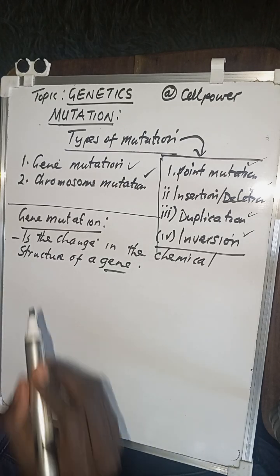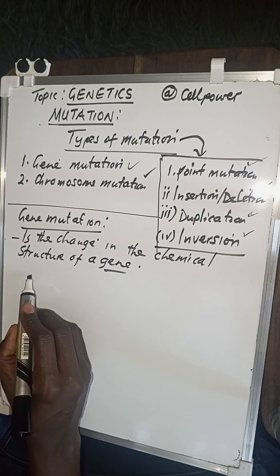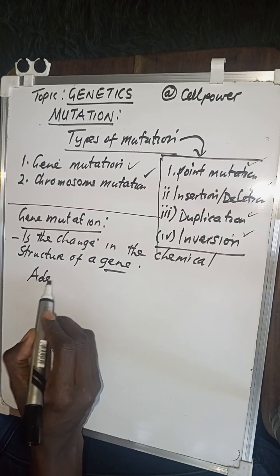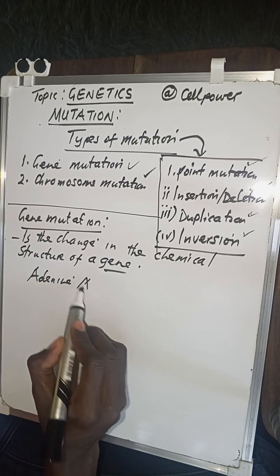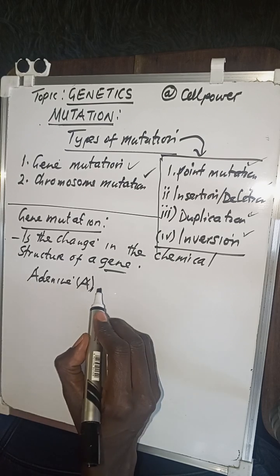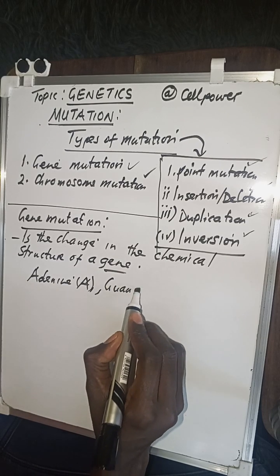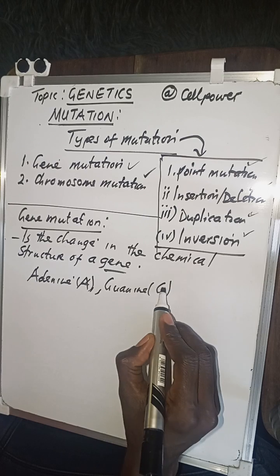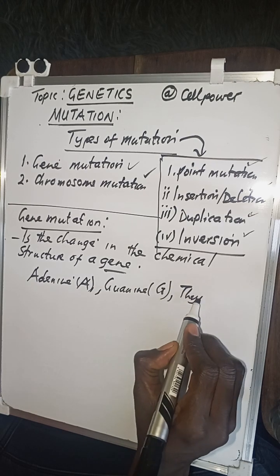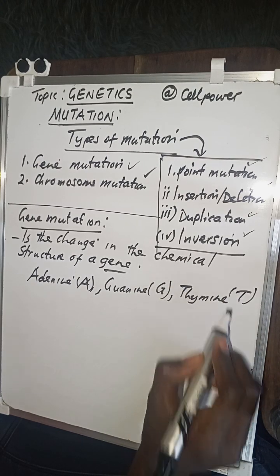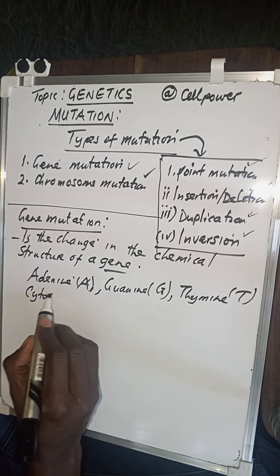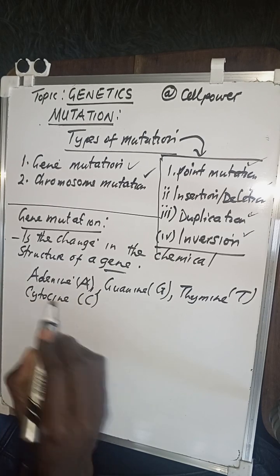And if you remember those nitrogenous bases, we talked about adenine, guanine, thymine, and cytosine. So these are the four nitrogenous bases.